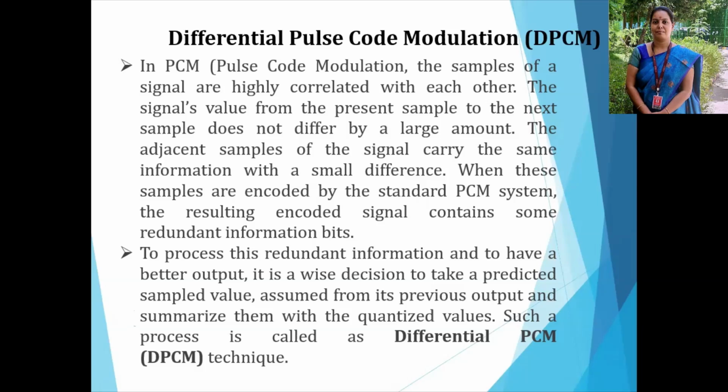To process this redundant information and to have a better output, it is a wise decision to take the predicted sample value, assumed from its previous output. So we can take the previous output value to the input and compare the signal, and summarize them with the quantized value. Such a process is called a differential pulse code modulation signal. The main thing is, to overcome the disadvantage of pulse code modulation, we process differential pulse code modulation. It will compare the previous output with the present input. This is the concept behind differential pulse code modulation.